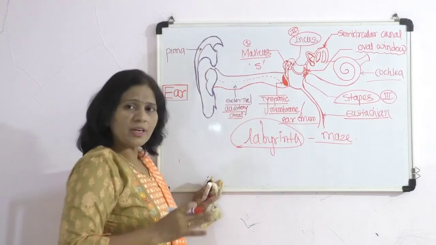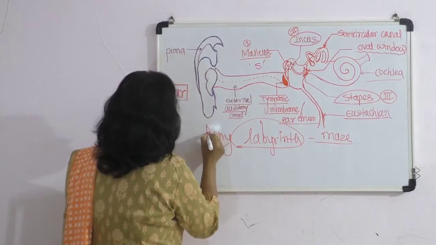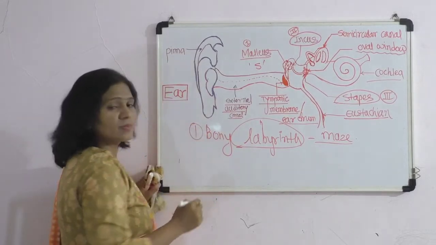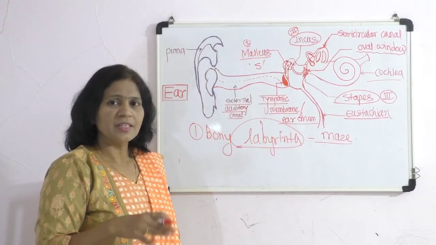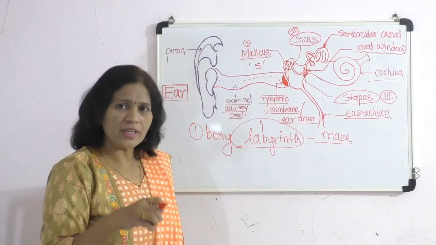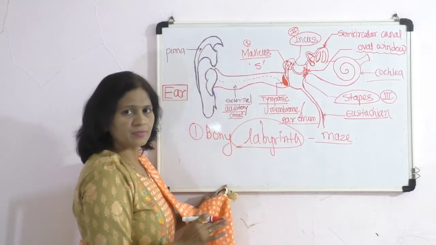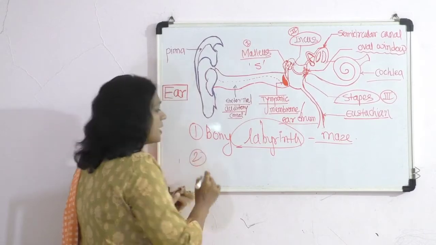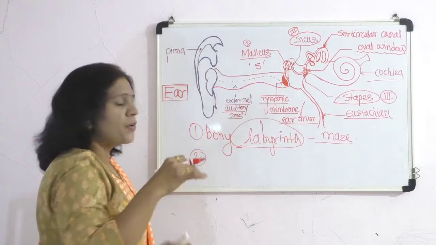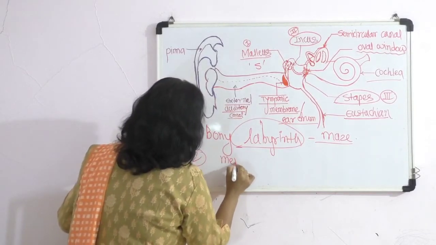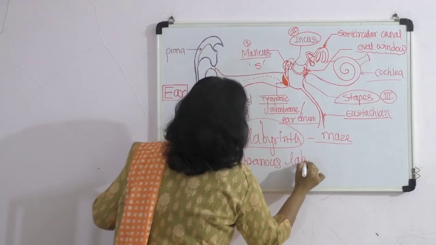So the outermost part is called the bony labyrinth, as it is present on the outer side, just close to the bony part. So it is called the bony labyrinth. And inner to it, the structure present is called the membranous labyrinth.